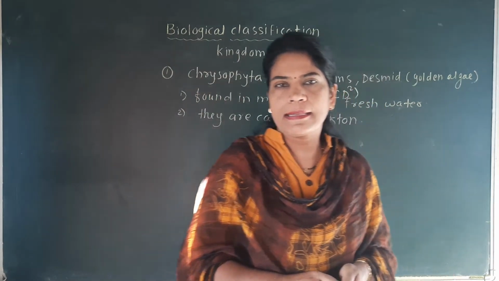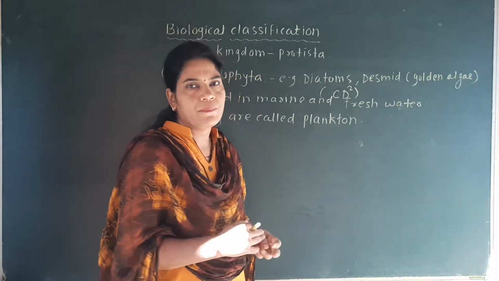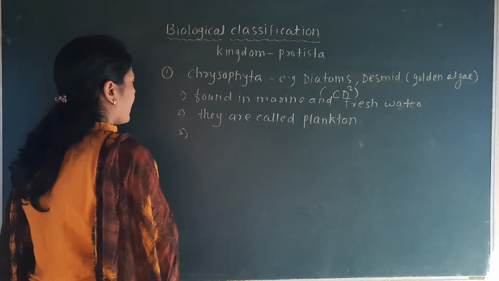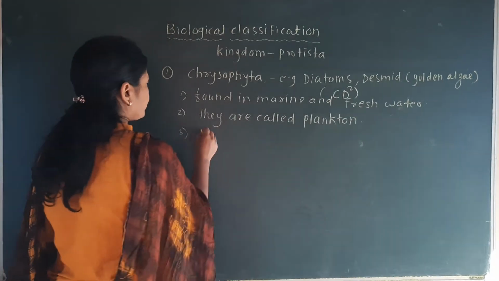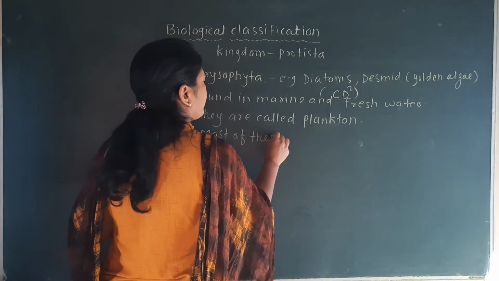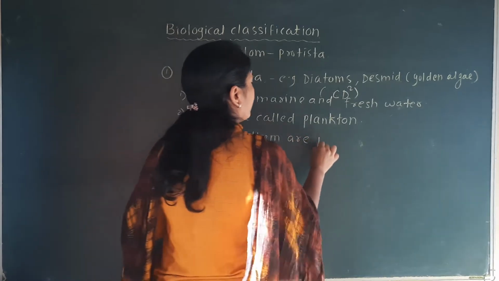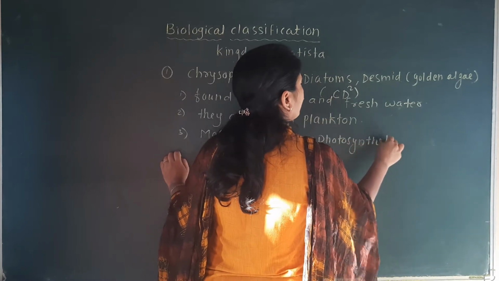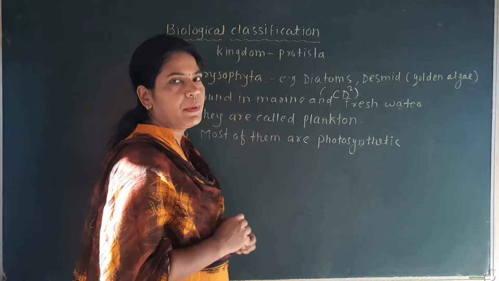The next characteristic is that most of these Chrysophyta are photosynthetic. Photosynthetic means that by using light energy they can prepare their food.